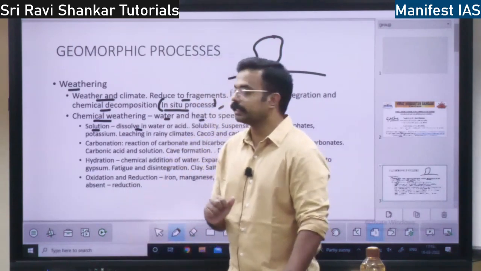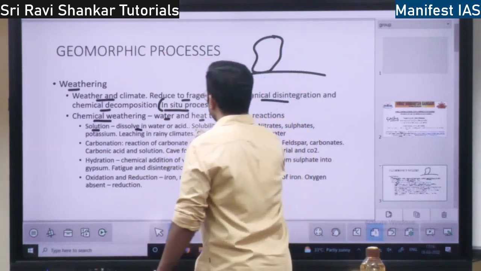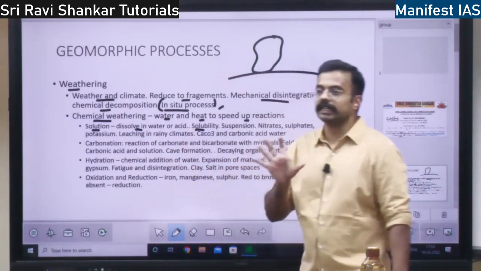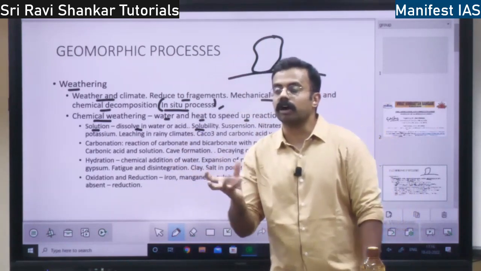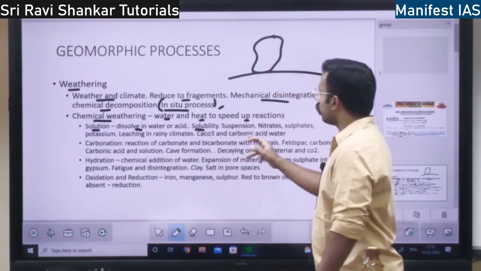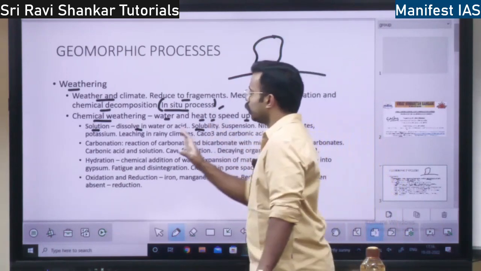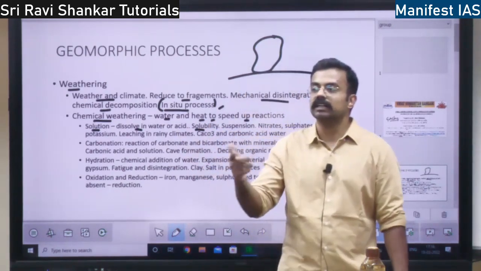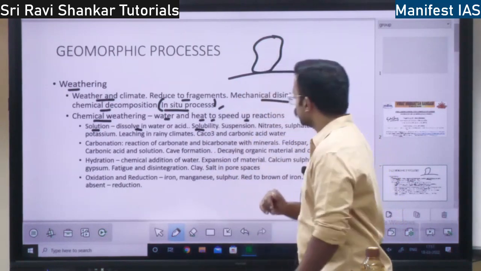Based on solution based disintegration. Clear? So when this solution goes and touches the rock, the rock will dissolve. That is the solubility. Solubility means how the rock will react with the solution, right? So that is the concept.